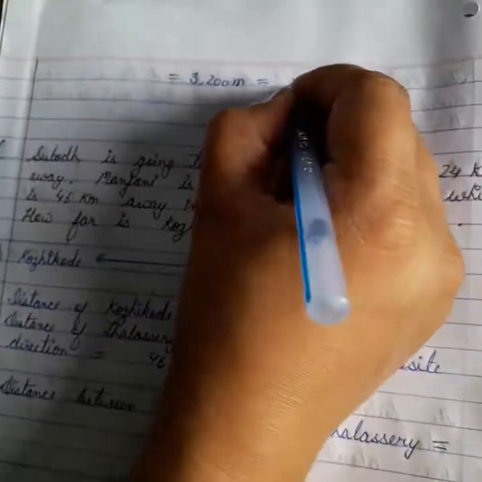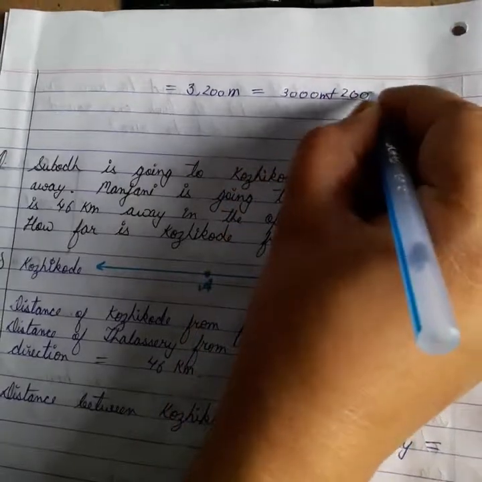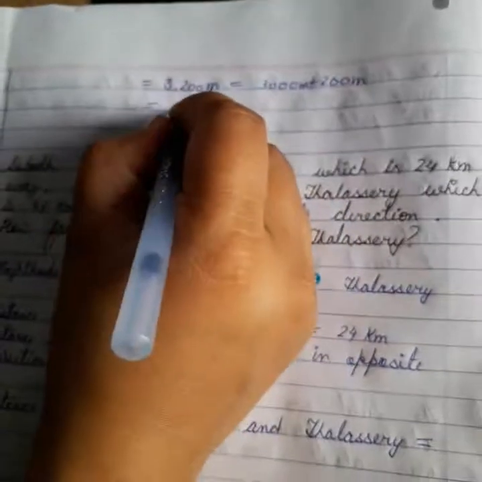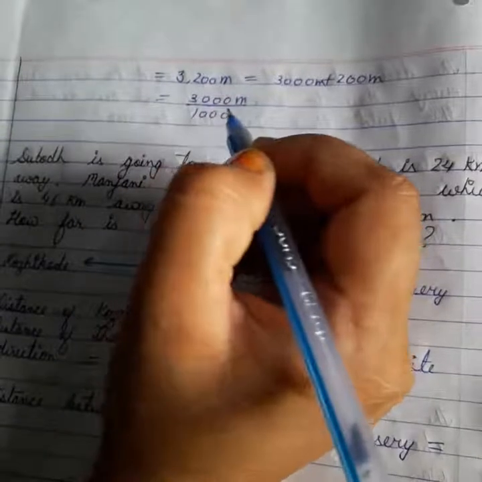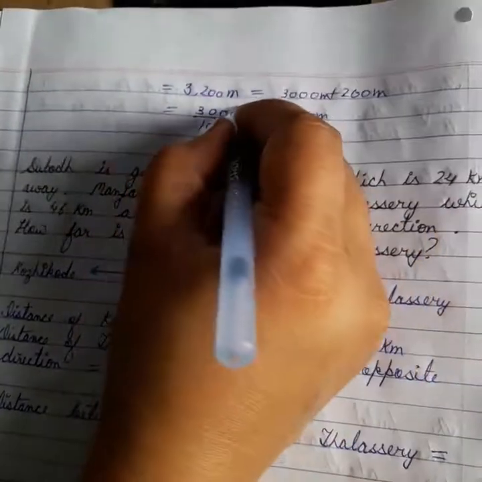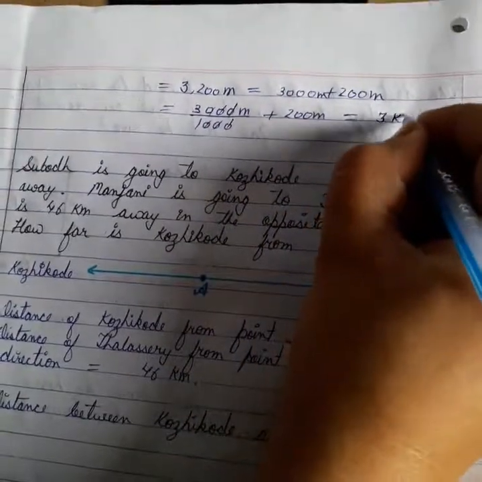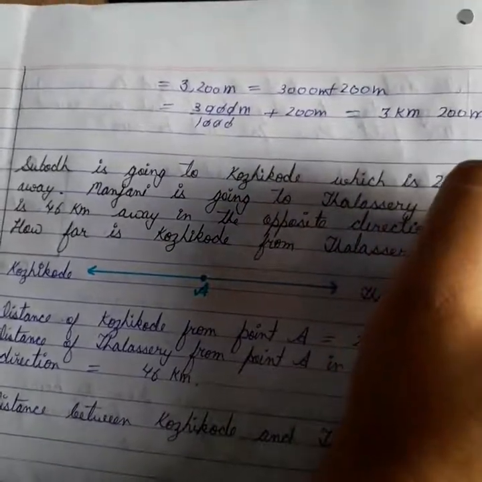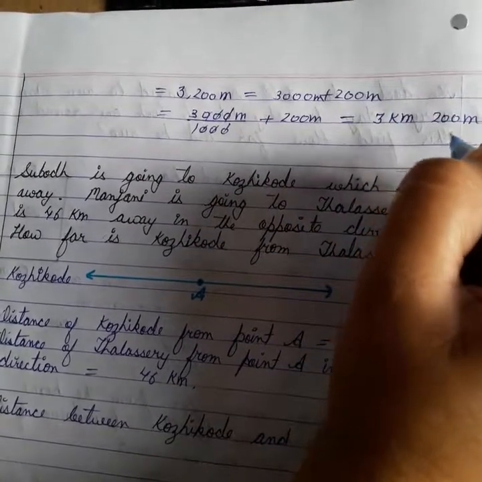Okay, it can be written as 3000 meters plus 200 meters also. It is the same thing only. Now see, this 3000 meters, if I change it into kilometers, I will divide it by 1000, isn't it? Plus 200 meters will remain as it is. Okay, zeros will be cancelled by 0. So what we have got is 3 kilometers and how many meters? 200 meters. Okay, so that means he has covered this much distance by taking 8 rounds of the park.